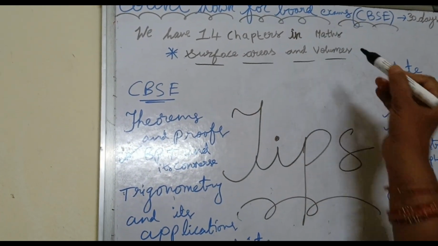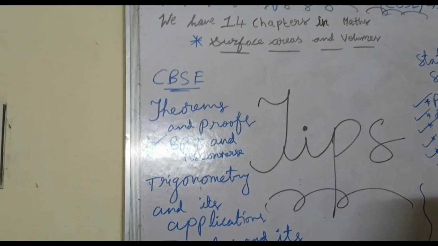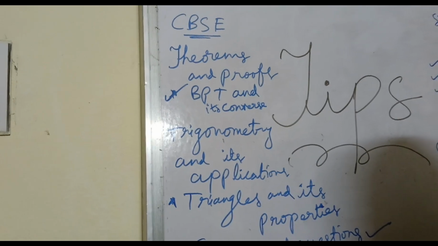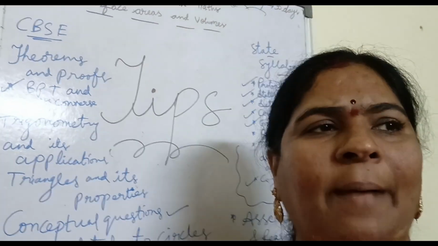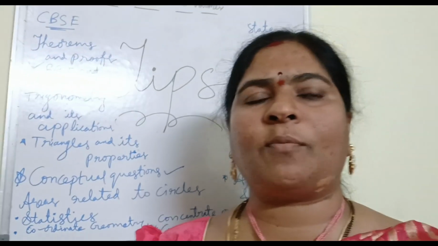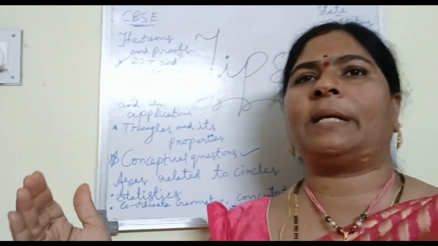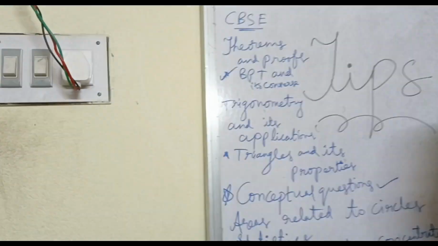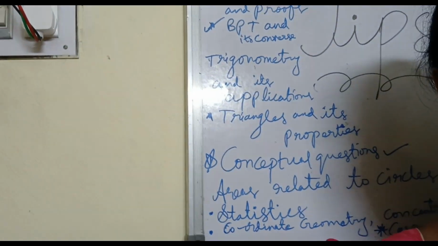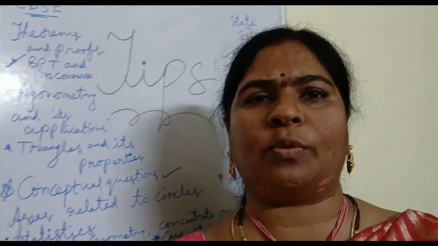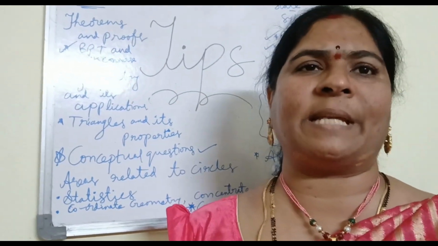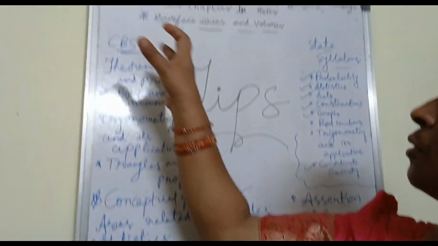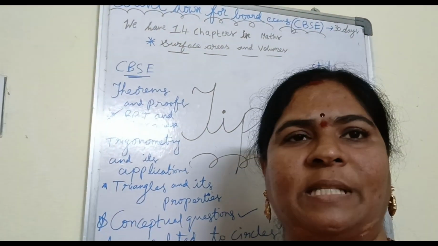cylinder, cone, sphere, hemisphere, and combination of solids, like on a cylinder we have a cone, a toy is made up of that, or a capsule. In a capsule what happens? A cylinder and both ends will be stuck by two hemispheres. Like that, combination of solids, or one figure is formed into another figure, like a cylinder is made into a sphere and their volumes will be the same. Such types of questions they have to concentrate on a lot. Mainly they should know the formulae related to surface areas and volumes.